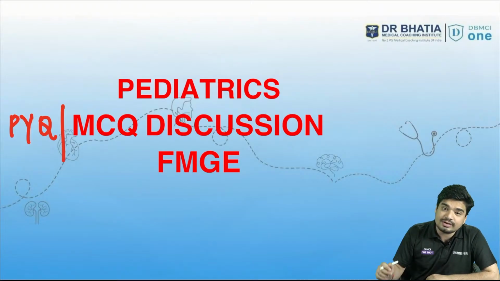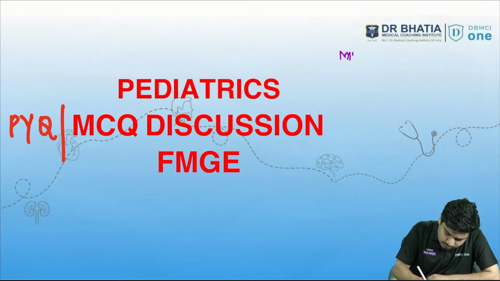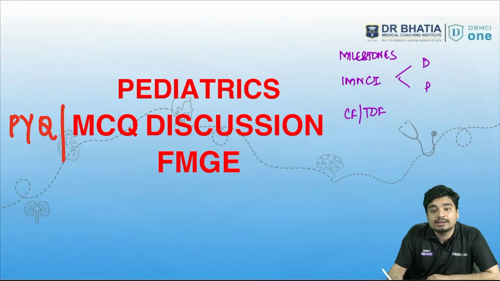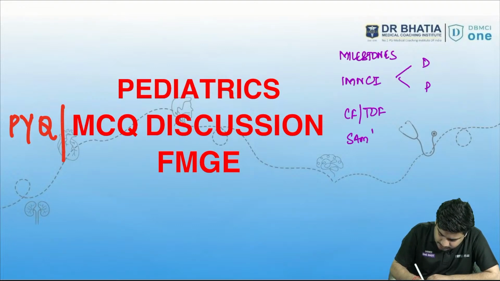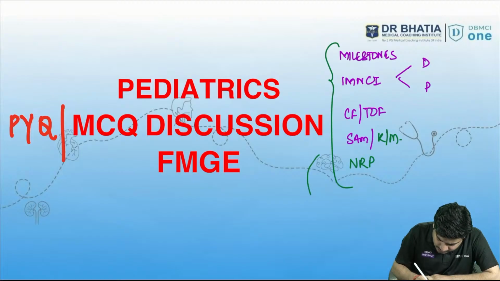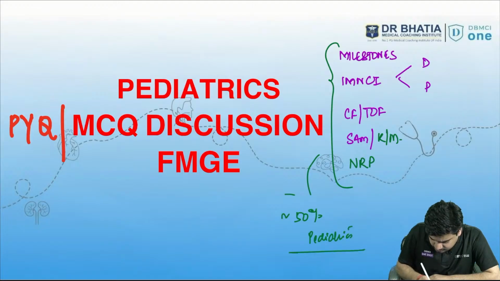Alright, what are these most important 7 to 10 topics of pediatrics? This includes your milestones, your MCQ management of dehydration and pneumonia, your cystic fibrosis, your tetralogy of Fallot, and your SAM, severe acute malnutrition management, and management of Kwashiorkor and marasmus. Along with a little bit of neonatal resuscitation protocol, NRP, especially in the recent papers, NRP has been asked much more. All these, if you look at it, cover around 50% of your pediatrics questions.